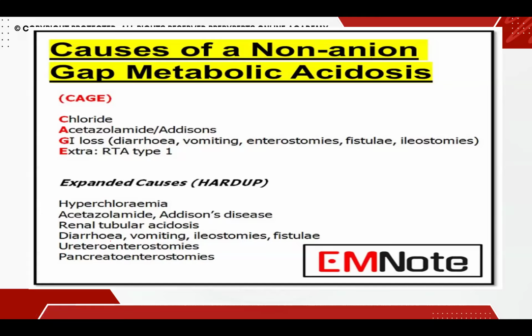So what happens in RTA is that there is a primary disorder either in the proximal tubule of the nephron or in the distal tubule of the nephron. So what happens? The nephrons are not able to absorb the electrolytes. In proximal, they can't absorb potassium, bicarb, proton, and certain other electrolytes. But in distal, the major problem lies with absorption of the bicarb.